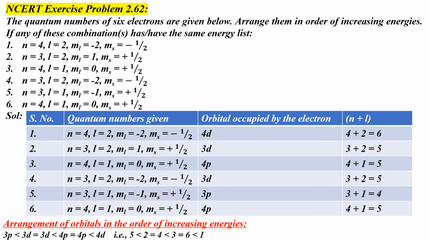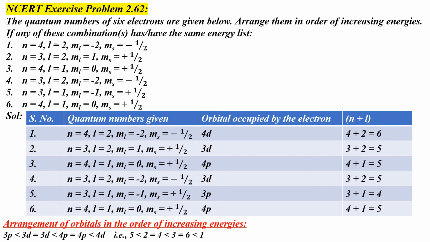Okay, and the corresponding value of n plus L is given by 3 plus 2, which is equal to 5. Now the third set. Here n is 4 and L is equal to 1. L equal to 1 corresponds to a p orbital. So the electron occupies the 4p orbital. As usual, we calculate the n plus L value as 4 plus 1, which is equal to 5.